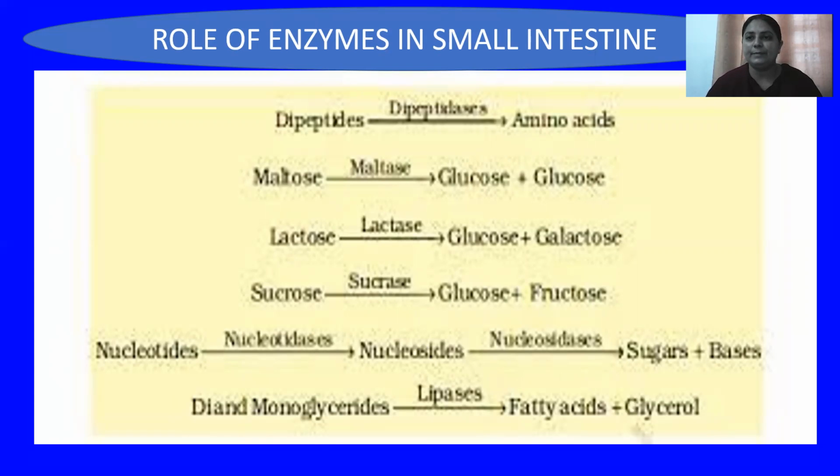All of you remember very well that there is a complete digestion of carbohydrates, proteins, and fats. The carbohydrates are converted into their simplest form, which is glucose. The proteins come into their simplest form, which is amino acids. And the fats are converted into their simplest form, which is fatty acids and glycerol. So all of these equations related to the breakdown of complex carbohydrates, proteins, and fats into their simplest form take place in the small intestine.